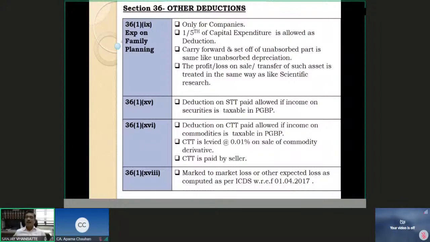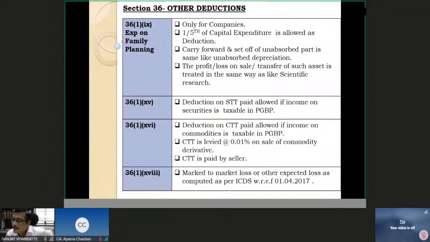In respect of capital expenditure, we are going to amortize it 1/5 every year, and accordingly you are treating the capital expenditure like unabsorbed depreciation. There is no restriction on it, and it is carried forward in the subsequent years without any restriction on the number of years, and the unabsorbed portion forms part of the current year's claim. The profit or loss on the sale or transfer of such an asset is treated in the same way as scientific research, as we have seen in the table format. How? Because if full deduction is allowed and the asset is sold, then the entire sale consideration will be income.